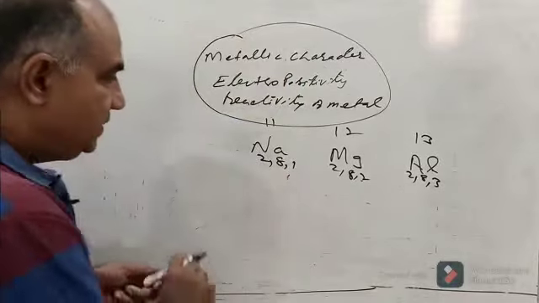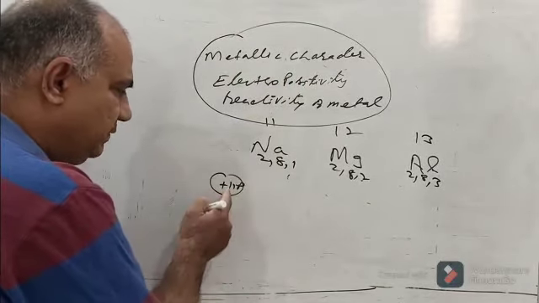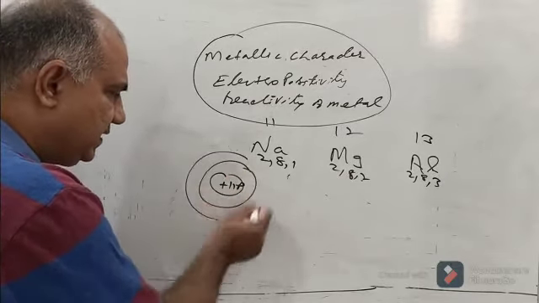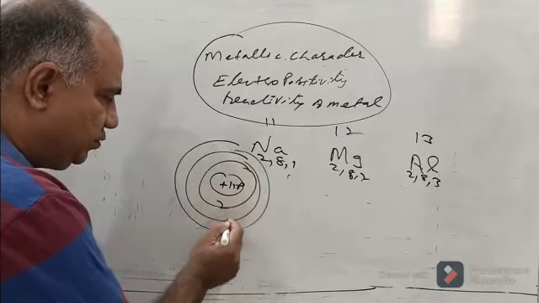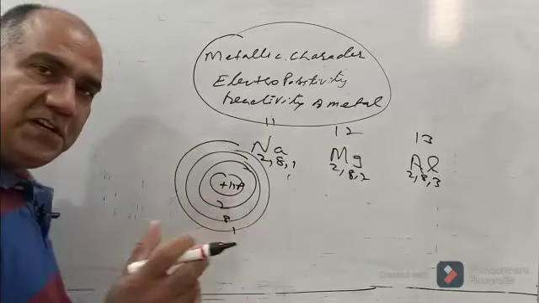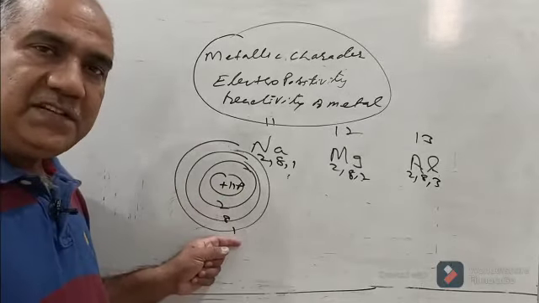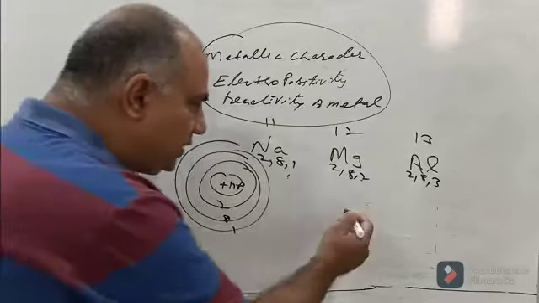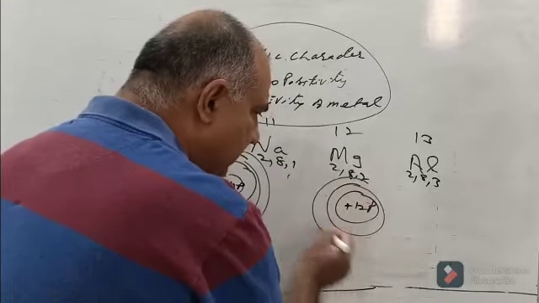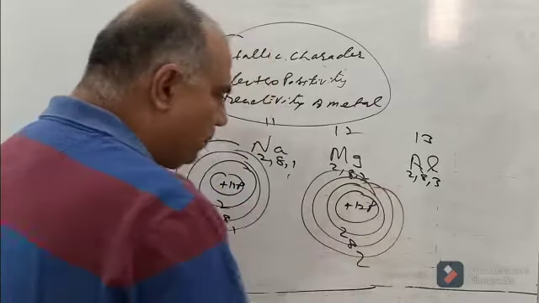See, this has in its nucleus plus 11 units of positive charge because of protons, and these are the 3 orbits. The first will contain 2, the next 8, and the last one 1, and there is an electrostatic force of attraction between the positively charged nucleus and the negatively charged electrons. When you go to this one, it has plus 12 units of charge, and the electrons are 2, 8 and 2.